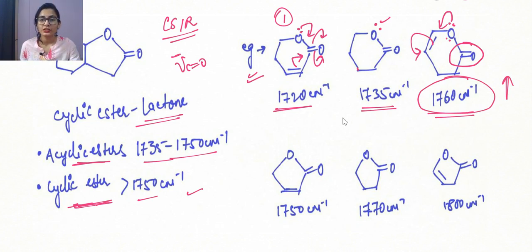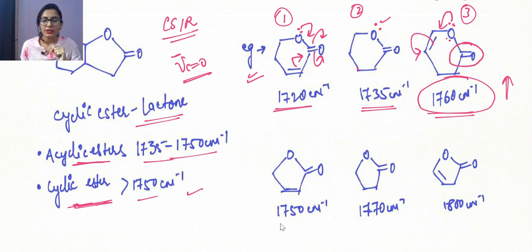So you might get a question in which the question is asking you individually what the frequencies are for this particular compound, or you might get a question in which the values for all of these 3 types of esters are compared. Basically, let's say the question is asking what is the decreasing or increasing order of the frequency or wave number for these 3 esters. So this is how you are going to understand and answer.